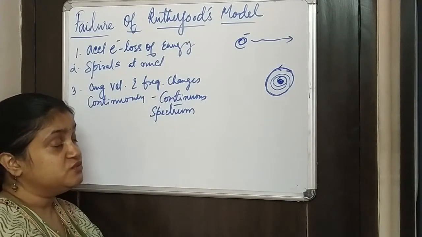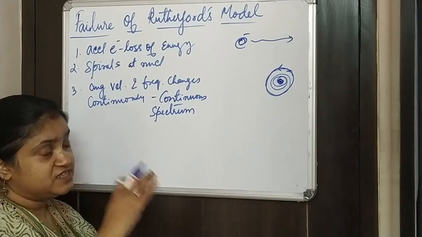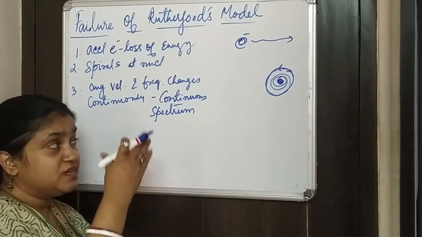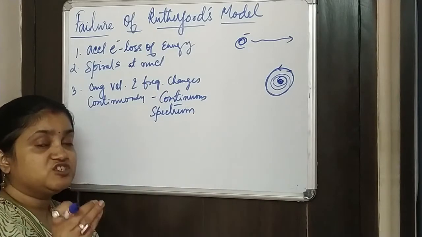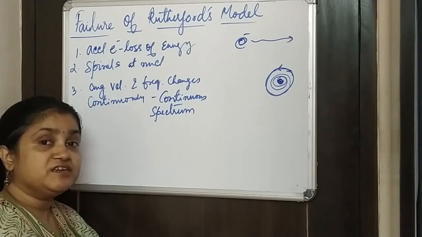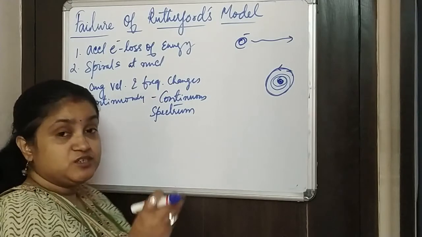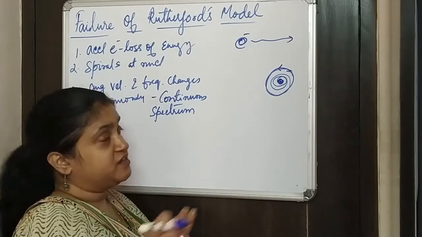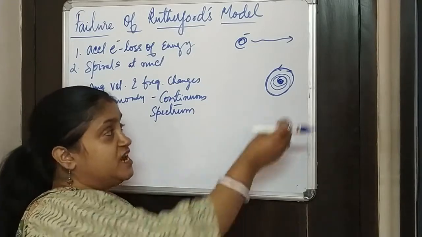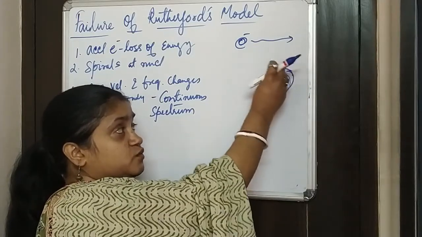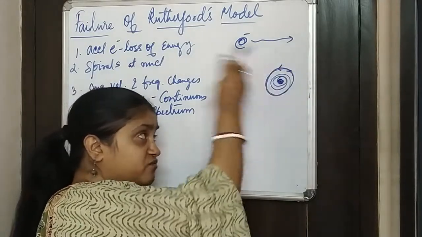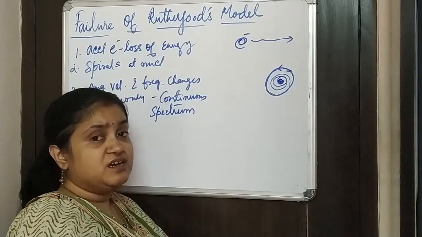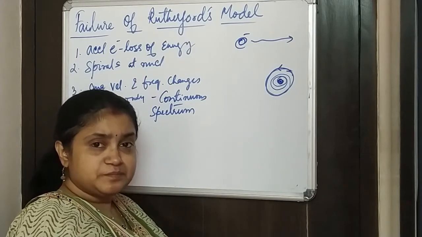If Rutherford's model is true, electrons should radiate because they are accelerated charged particles. In the process of radiating electromagnetic waves they should lose energy, and if they lose energy, they would spiral and fall onto the nucleus, and it would not take very long.